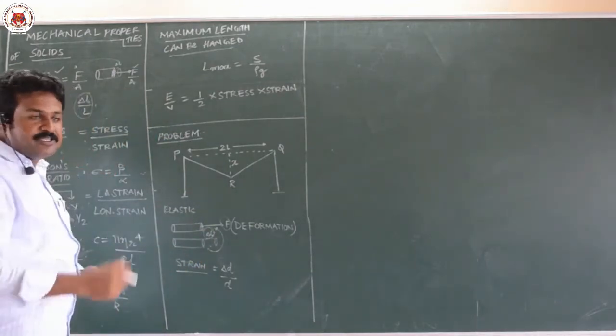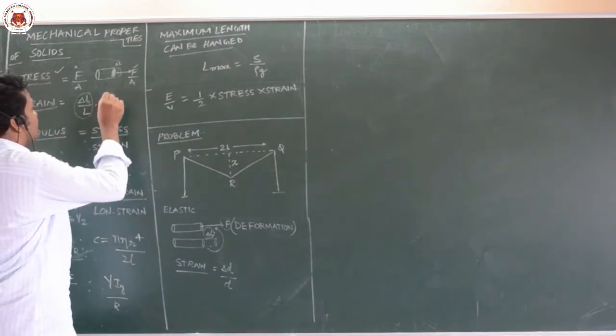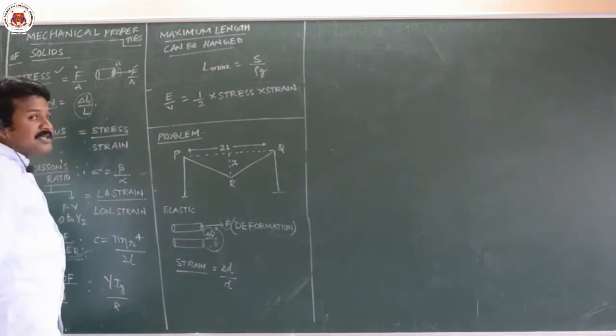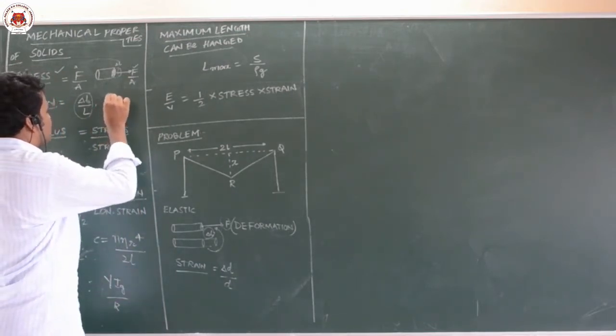When there is a change in length, we call it longitudinal strain. When there is a change in area, we call it shear strain. When there is a change in volume, we call it bulk strain.